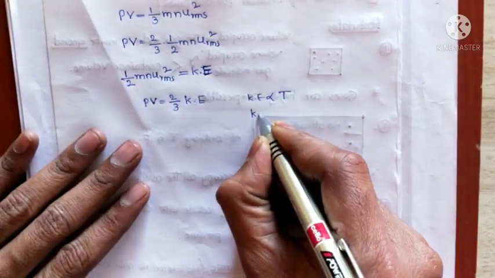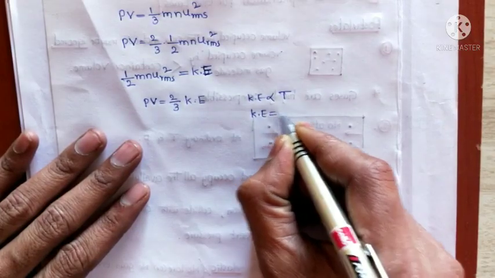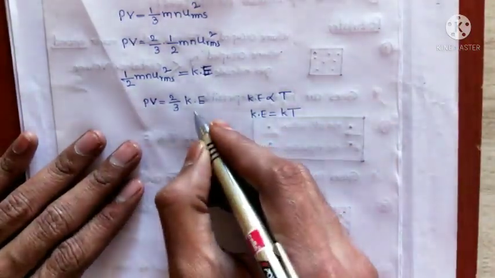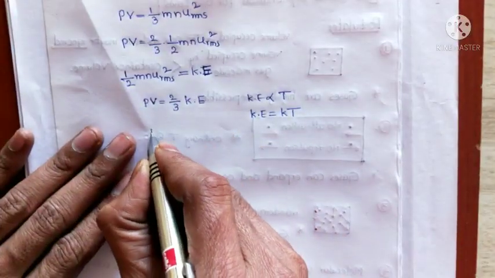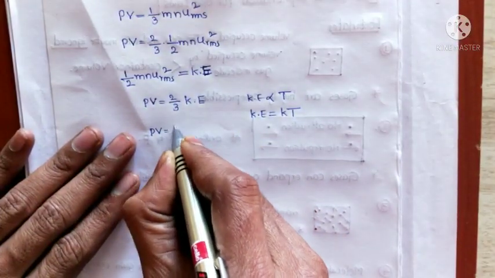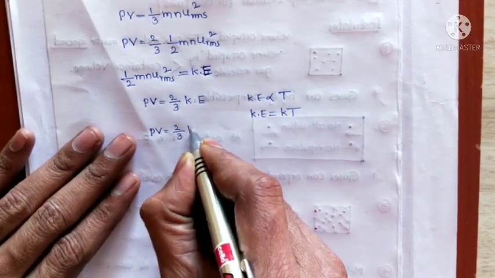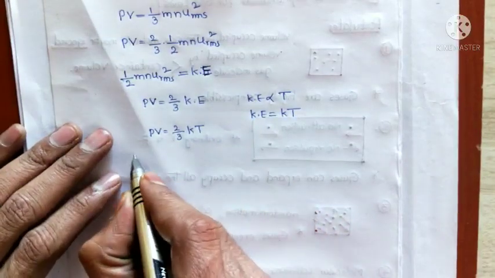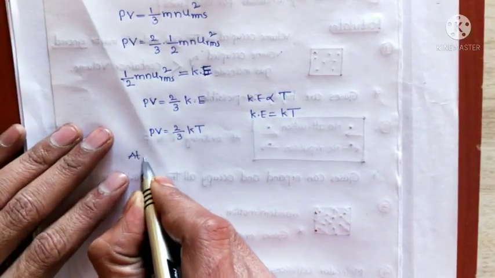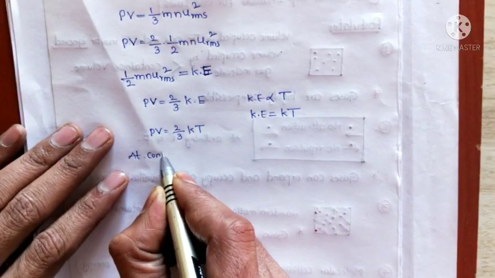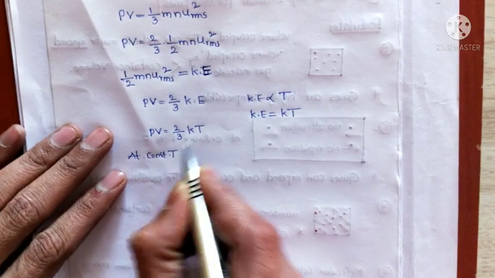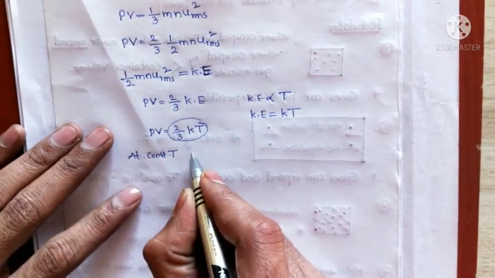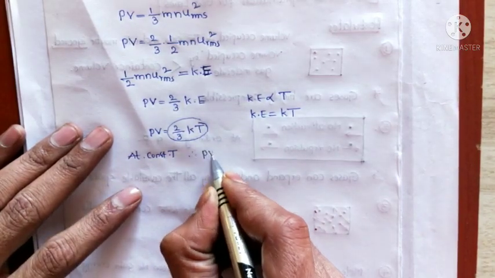Removing the proportionality, there is a proportionality constant, that is kT. Now kT is substituted instead of KE. So PV is equal to 2 by 3 kT. Now at constant temperature, this total value will be constant, so at constant temperature, PV equals constant.